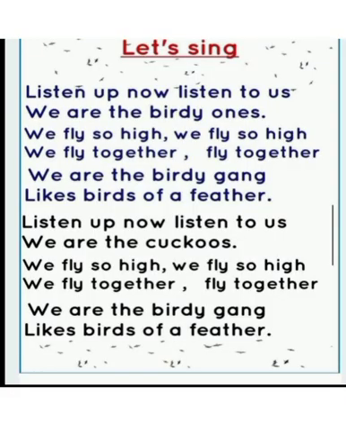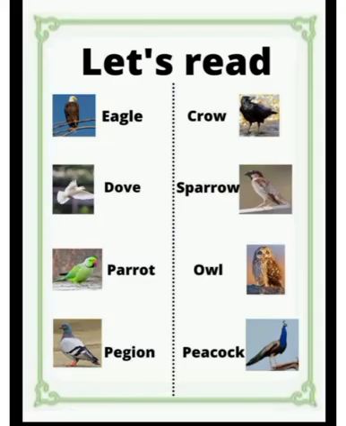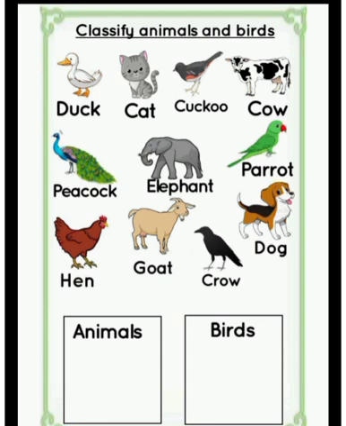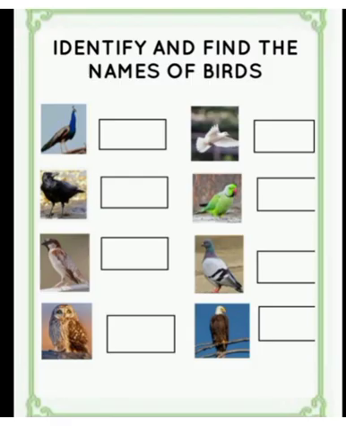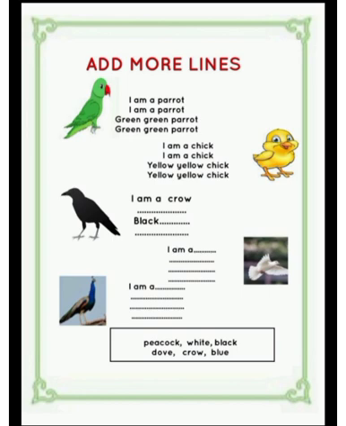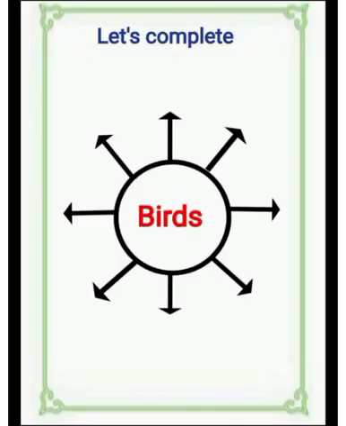Try to sing this song. Let's read aloud these names of birds. Then classify animals and birds and complete the table. Identify and find the names of birds. Add more lines adding the names of different birds.